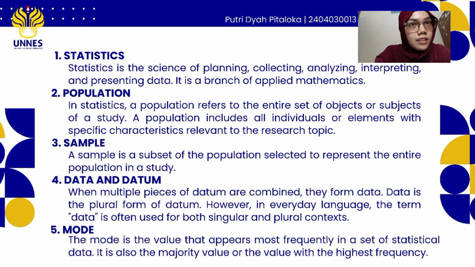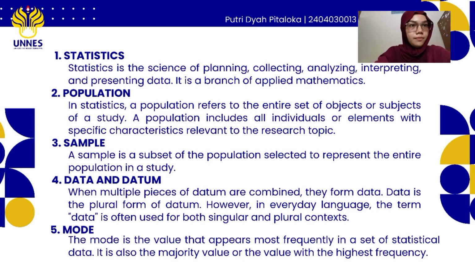Number four is data and datum. When multiple pieces of datum are combined, they form data. Data is the plural form of datum. However, in everyday language, the term data is often used for both singular and plural contexts. Number five is model. The model is the value that appears most frequently in a set of statistical data. It is also the majority value of the value with the highest frequency.